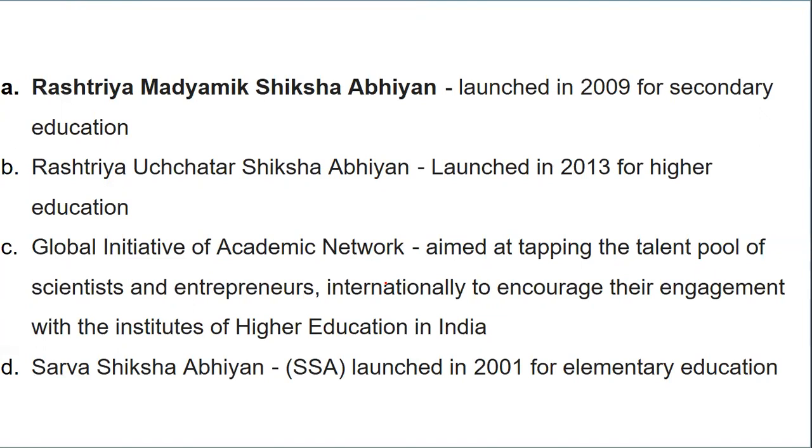Global Initiative of Academic Network is for tapping the pool of scientists and entrepreneurs, especially to encourage institutions in higher education in India. Sarva Shiksha Abhiyan was launched in 2001, and that is elementary. So the sequence is 2001, 2009, and 2013, and now you know the names properly.